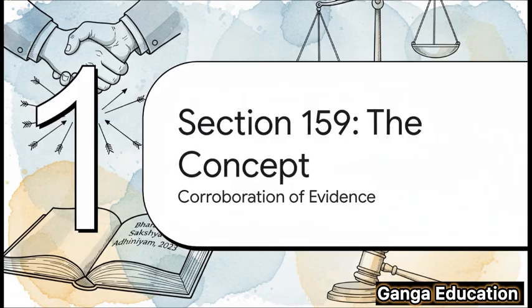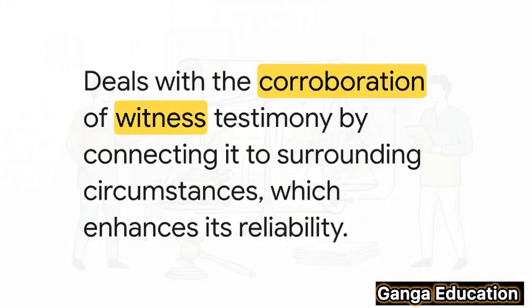Okay, let's start at the very beginning. What is Section 159 all about? Well, it's all about one key idea: corroboration. In simple terms, it's about how we can support or strengthen what a witness says in court to make it more believable.